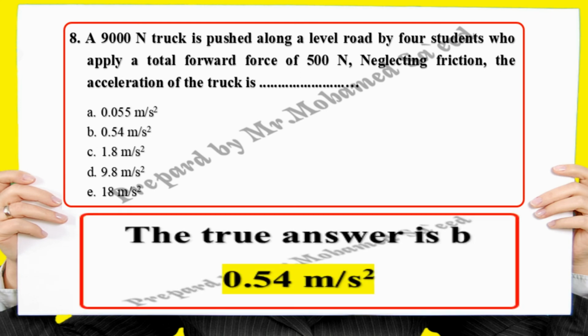The true answer is B, 0.54 meter per second squared.